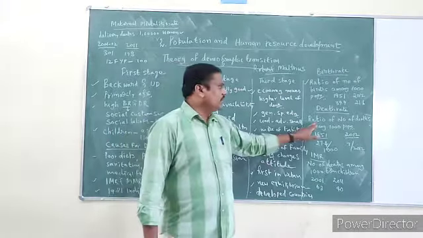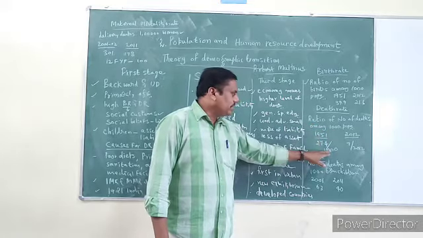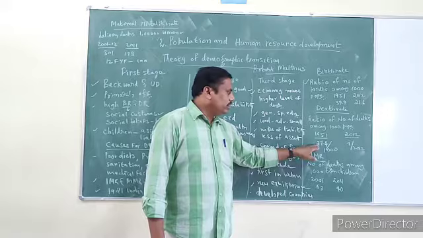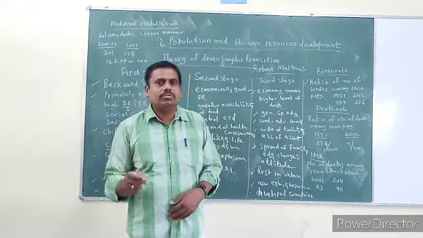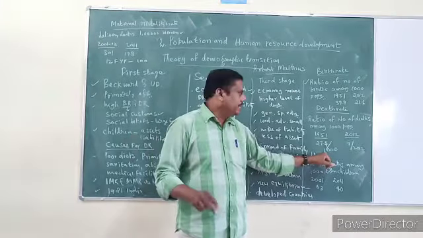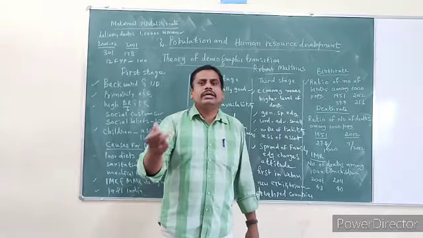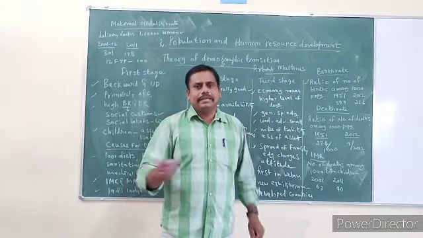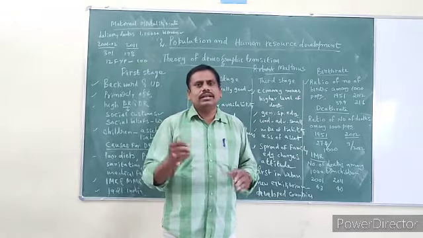Understood? So in that way, the ratio of the number of deaths among 1000 population: in 1951, for every 1000, nearly 27.4 people were passing away. For every 1000, how many were passing away? 27.4 people were actually dying. And in 2012, just 7 people were dying. Just 7 people were passing away. That is called death rate.